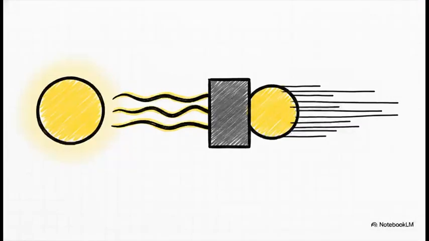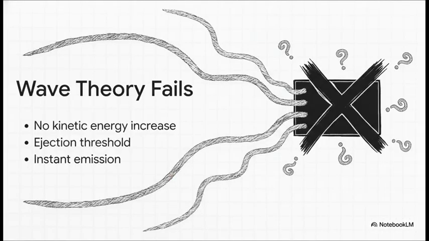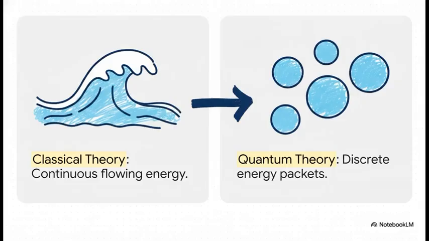See, classical wave theory assumed that brighter, more intense light would give those escaping electrons way more kinetic energy. But experiments showed zero change in energy when the light got brighter. Only the total electron count went up. Wave theory completely broke down. It couldn't explain the missing energy, threshold limits, or the instant electron ejection. This crisis sparked a massive turning point.